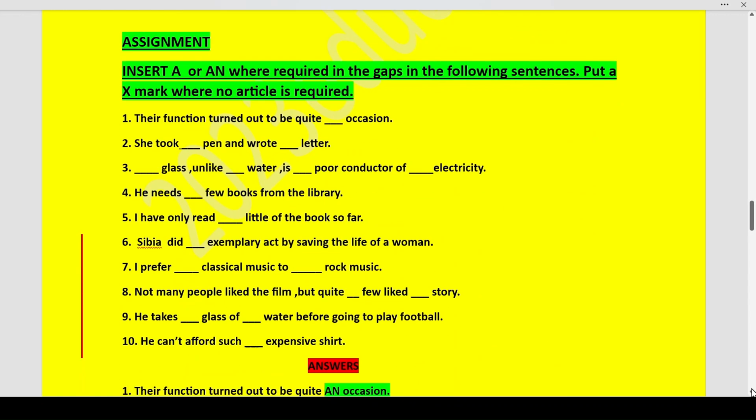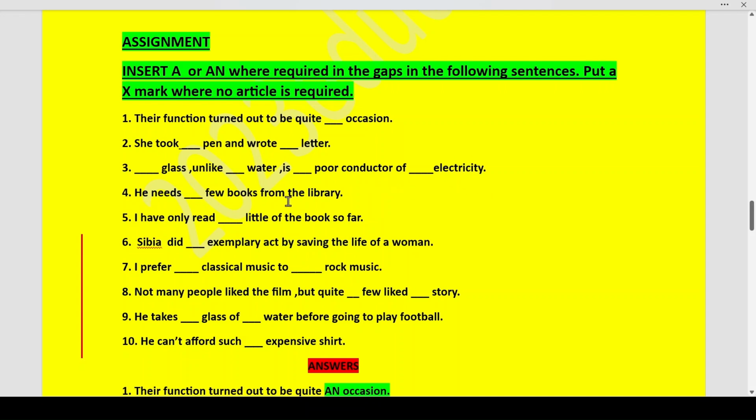Now, let us go over to your assignment. Insert a, an or the when required in the gaps in the following sentences. Put a cross mark where no article is required. Now, their function turned out to be quite an occasion. She took a pen and wrote a letter. Glass, unlike water, is a poor conductor of electricity.